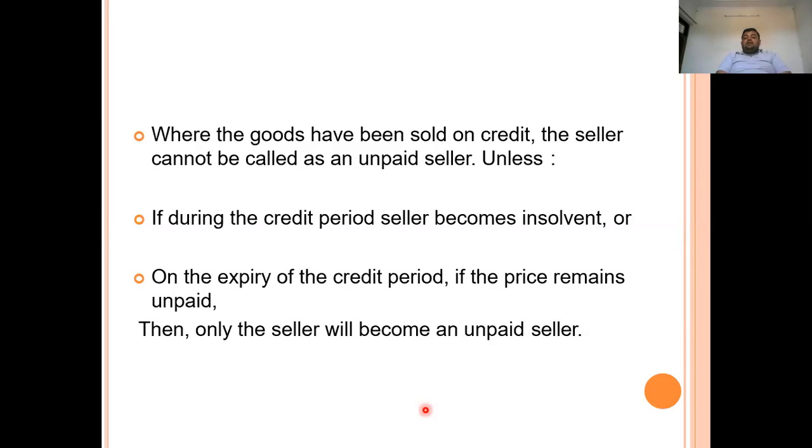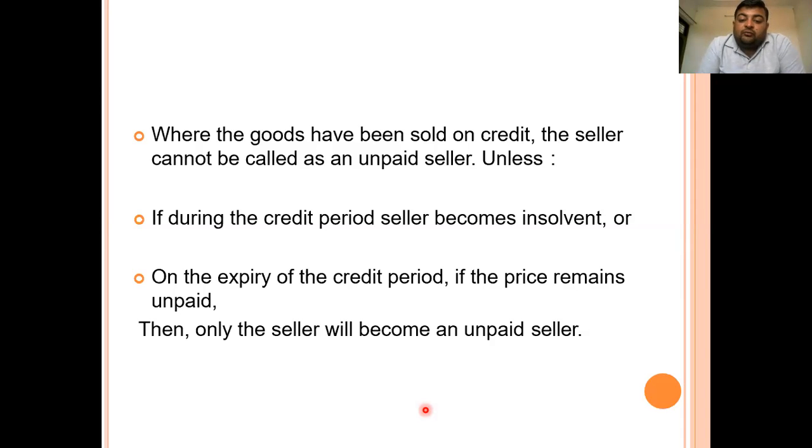First, if the seller becomes insolvent during the credit period after the goods were sold, it is assumed that the credit period will be over on the date when the seller has become insolvent. So if the seller has become insolvent during the credit period, then in that case the seller will be known as the unpaid seller, as he has become insolvent on the particular date.